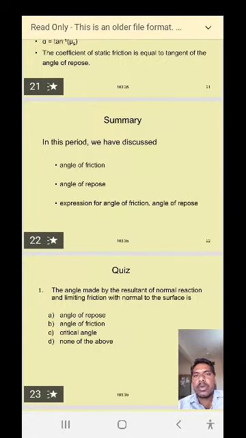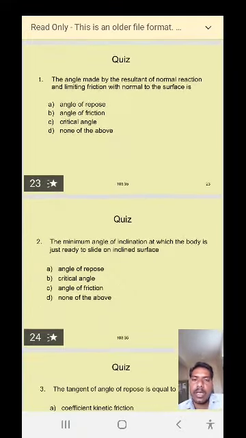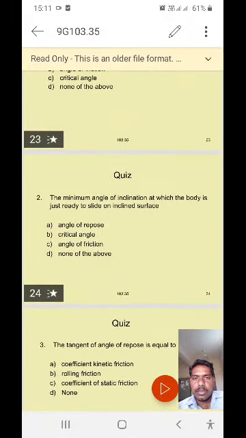Okay, do you understand all those topics which were discussed in today's class? Next, I will ask a few questions based on today's topics. These are multiple choice questions. So, question number 1.